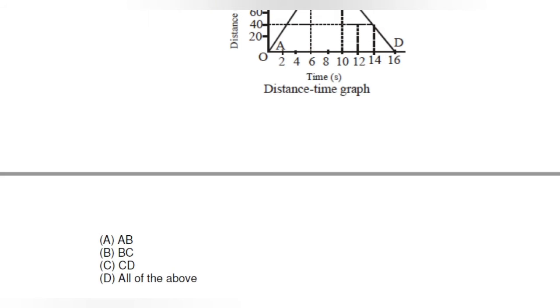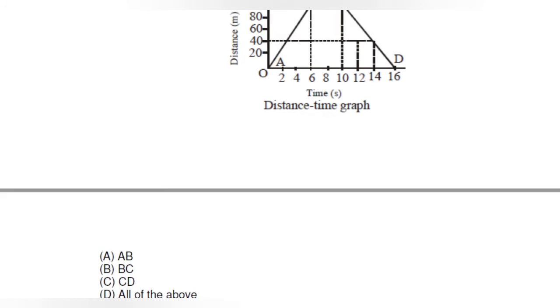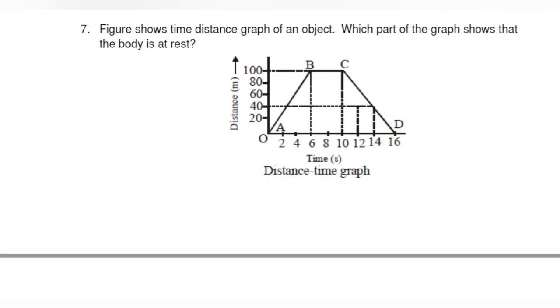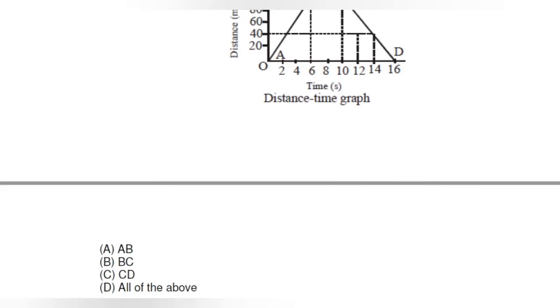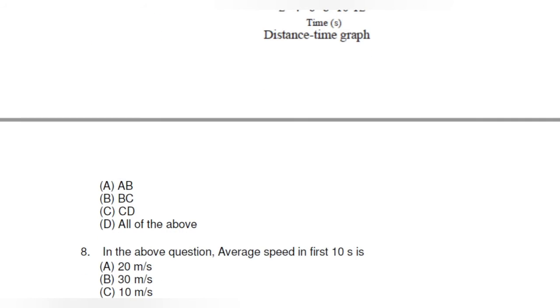So we know that the slope of the distance time graph gives the speed. In the distance time graph, the slope of the graph will be the speed. Here we can see that BC is parallel to the time axis, so its slope will be 0. So in the part BC it will be at rest. So the right answer will be option B.